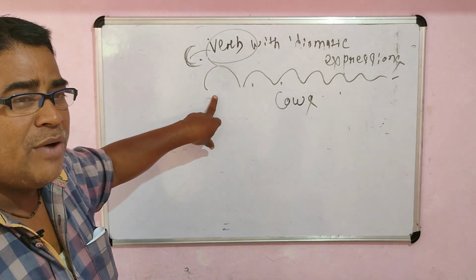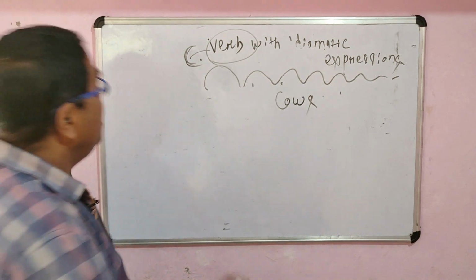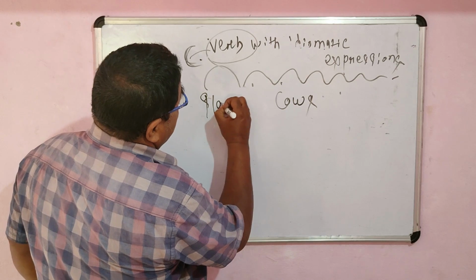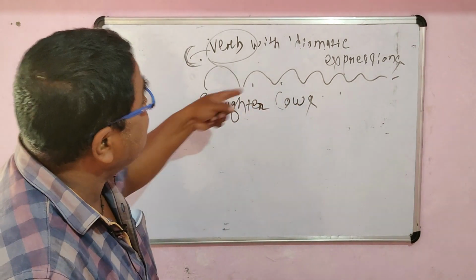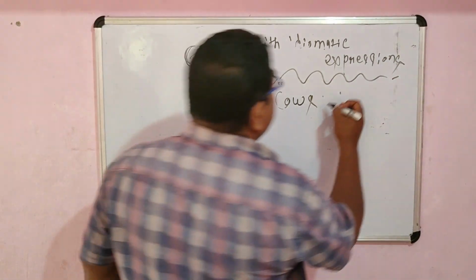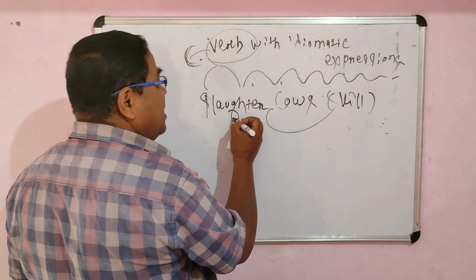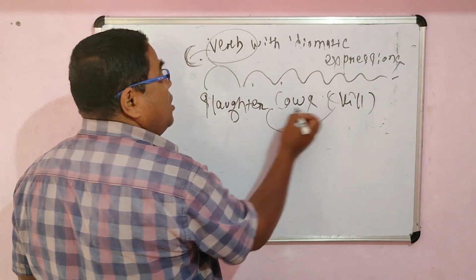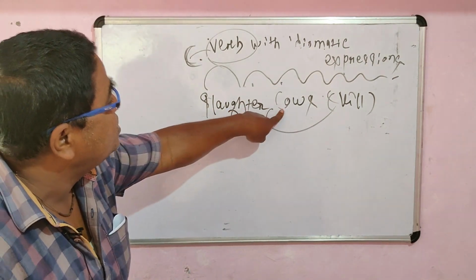Remember, don't use the phrasal verb cut down here. Rather, use slaughtered, S-L-A-U-G-H-T-E-R. That means when one slaughters cows, one kills the cows. Slaughter means kill, but this particular slaughter should be used in the sense of kill only for cows or any other animals. So slaughter cows.